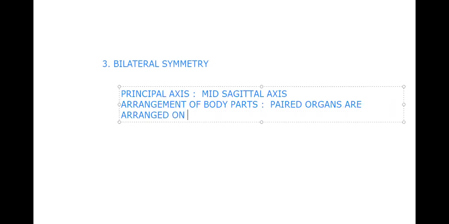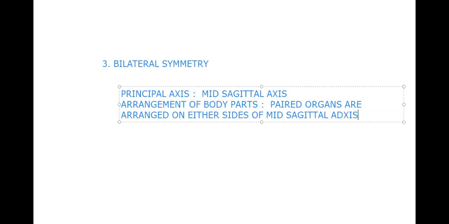What is the arrangement of body parts here? Paired organs are arranged on lateral sides, that means on either side of the mid-sagittal axis.